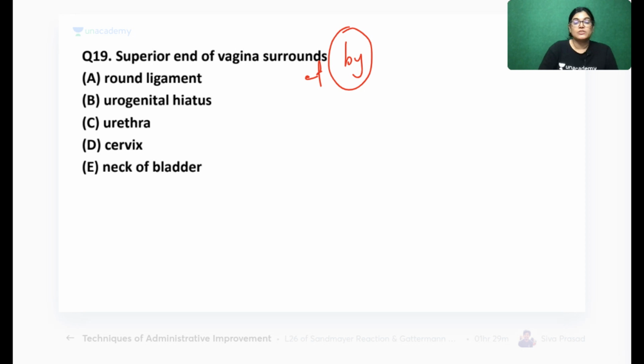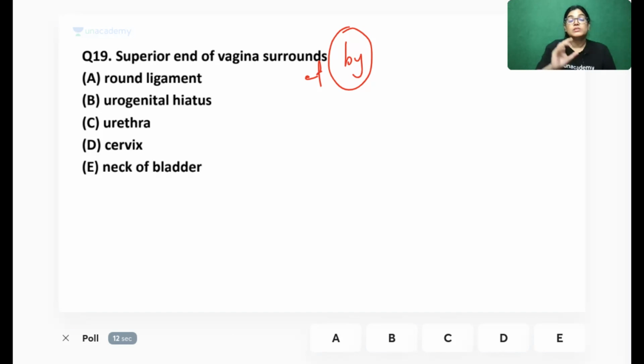So according to you, which is the correct answer? Superior end of vagina, which structure is it surrounded by? Very easy. Mark the correct answer. No, the superior end of vagina surrounds which structure? Yes, surrounds. Easy one only. It surrounds which structure?